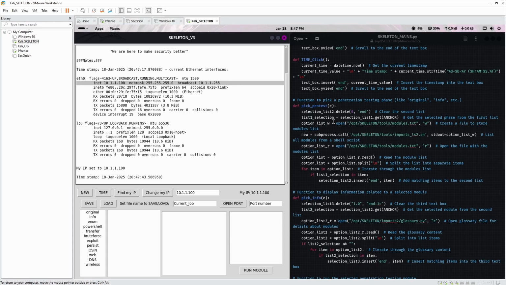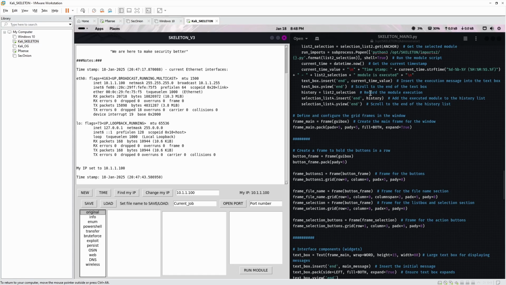What we got next? Pick pen test. So that's all this stuff. But that's all going to be empty because we don't have anything in our imports. And then run modules will run whatever we select, which you saw in the demo. And then we have the complicated framing.